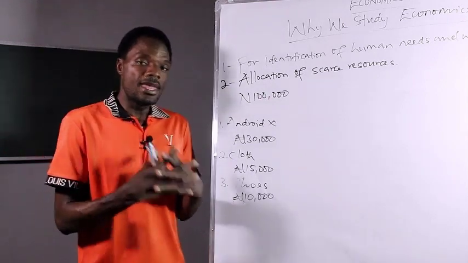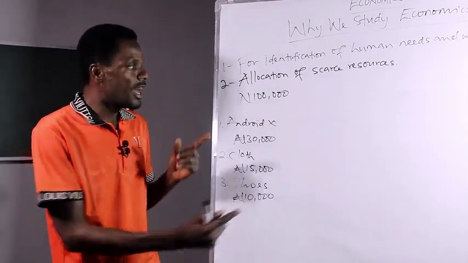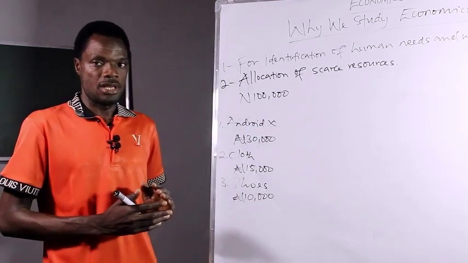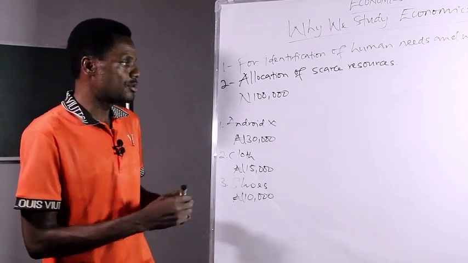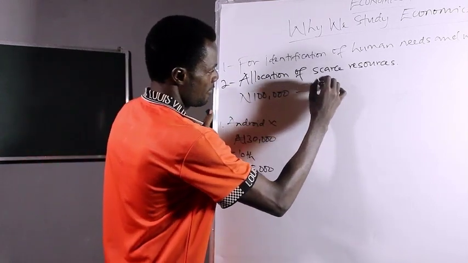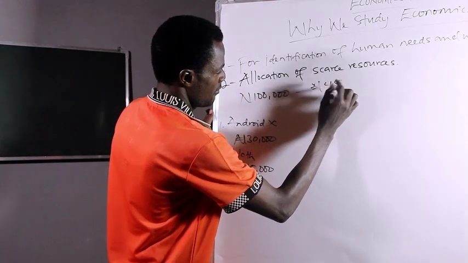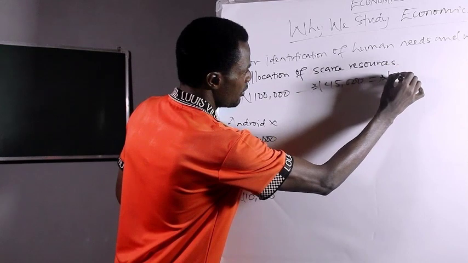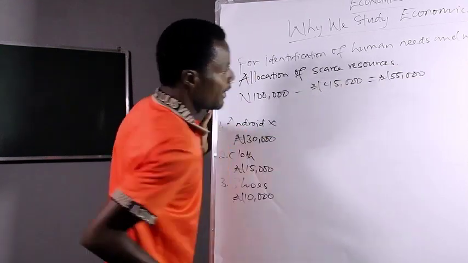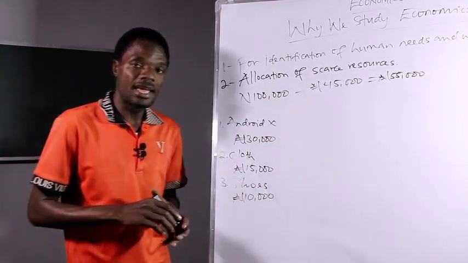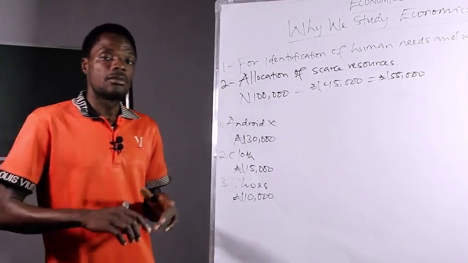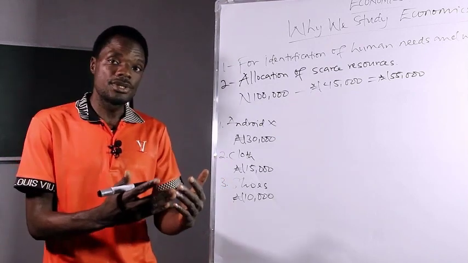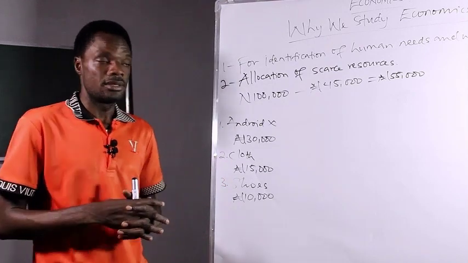So here, you see that with that scarce resource, you have satisfied some needs, and at the same time, you have a balance. And when you keep that balance, definitely a need may arise in the future without you knowing. So with that balance, you can satisfy that need.